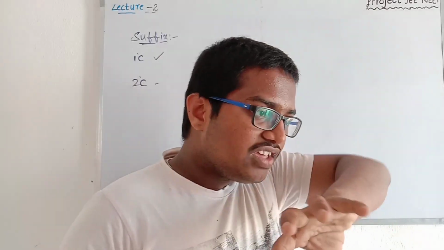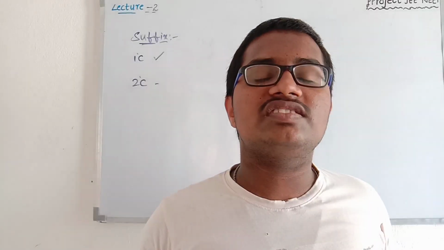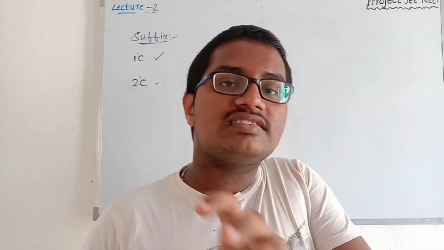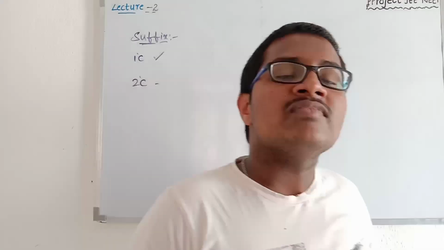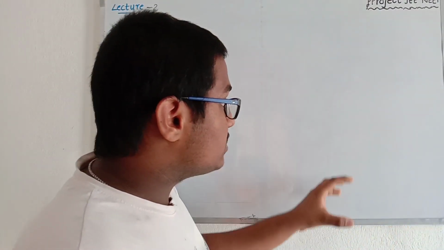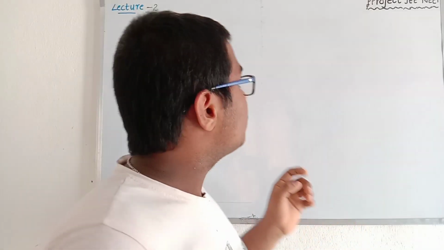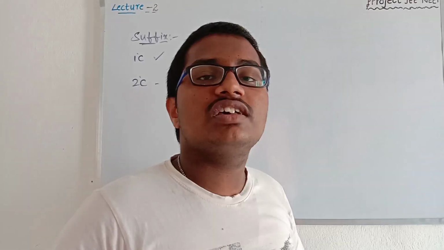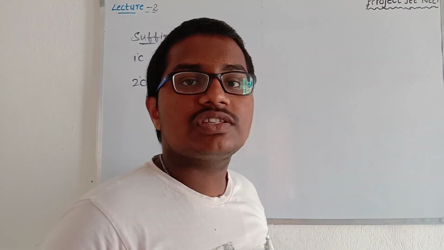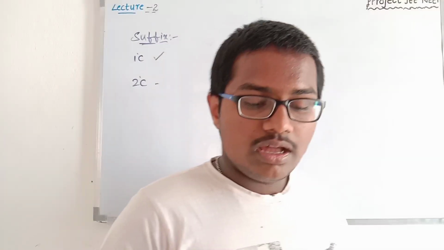OH indicates the nature of CH3OH, and CHO indicates the nature of CH3CHO. So the whole nature of the compound depends on the structures of the functional groups. That's why functional groups are the most important topic here.